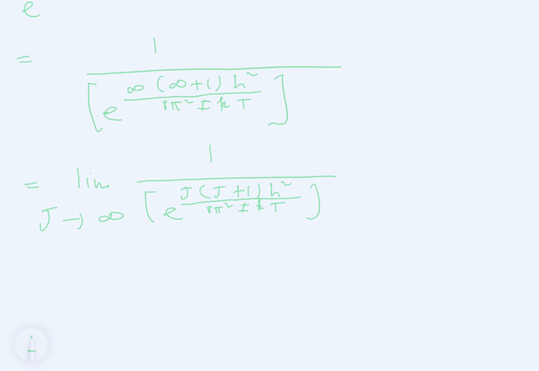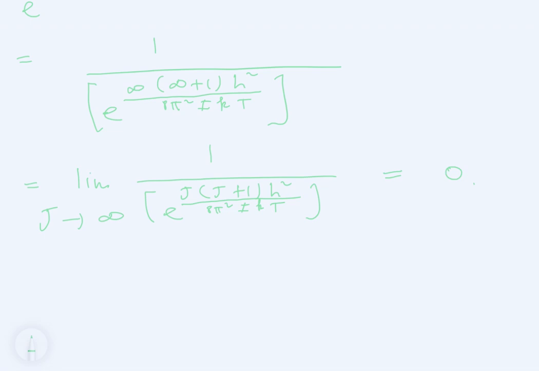It's going to approach 0. So as j goes to infinity, 1 over e to the j times (j plus 1) times h squared over 8 pi squared IKT approaches 0. That's what this thing means. We're finding a limit, and this limit is equal to 0.